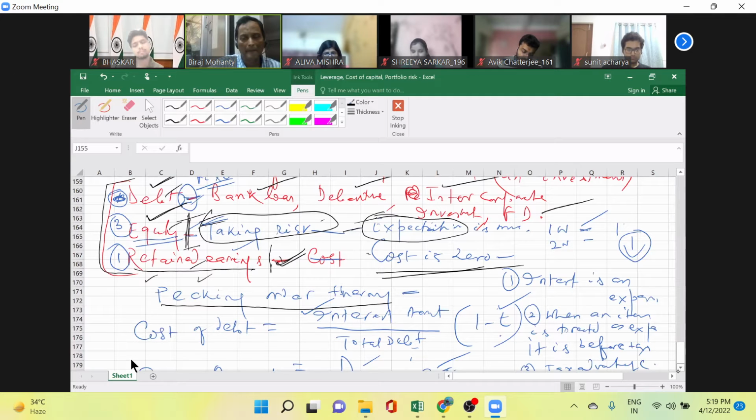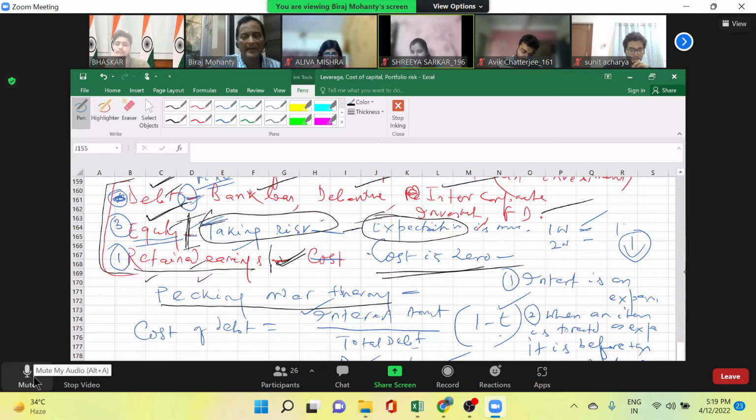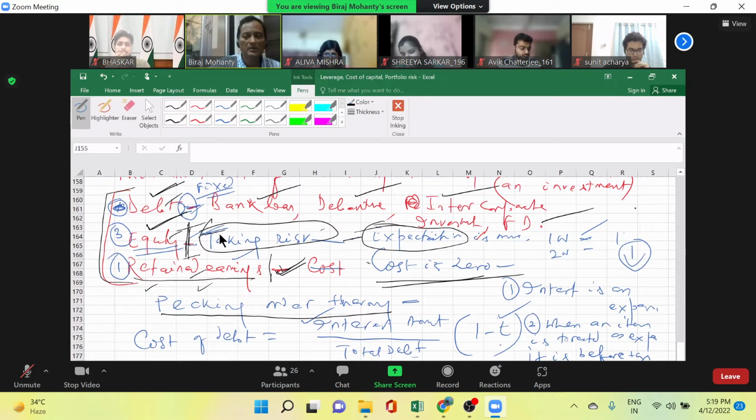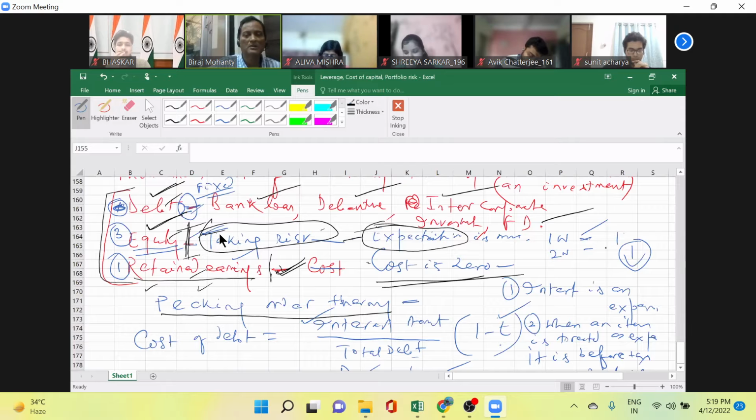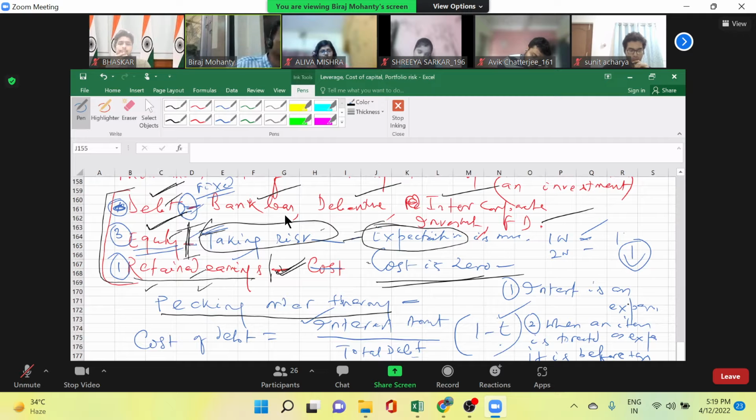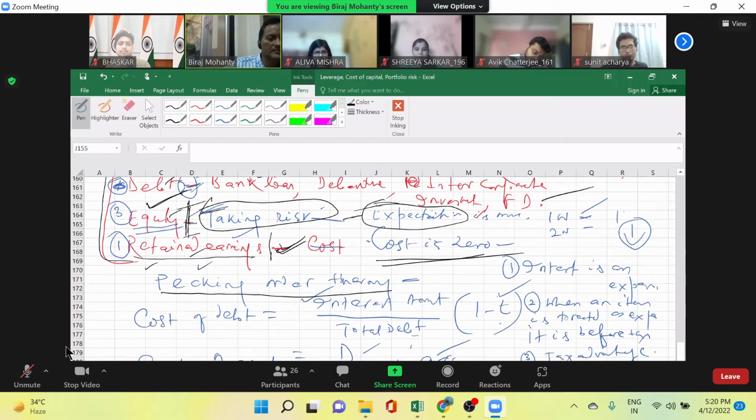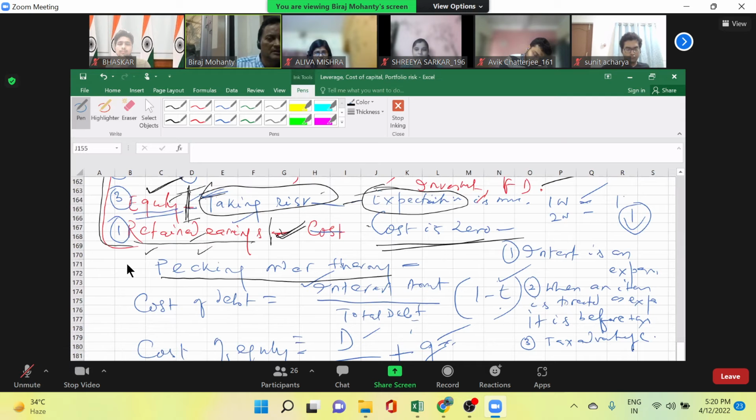Got it? Yes, sir. Then how do we expect the cost of capital? Cost of capital is the minimum rate of return expected by the investor. So remember, what we will be paying will be in future. But presently, what will we consider? What the investor is expecting. Suppose you are going to a bank. What kind of interest is it expecting? That is the cost of debt. Correct? What return is expected by the equity holders, that's the cost of equity. Okay?